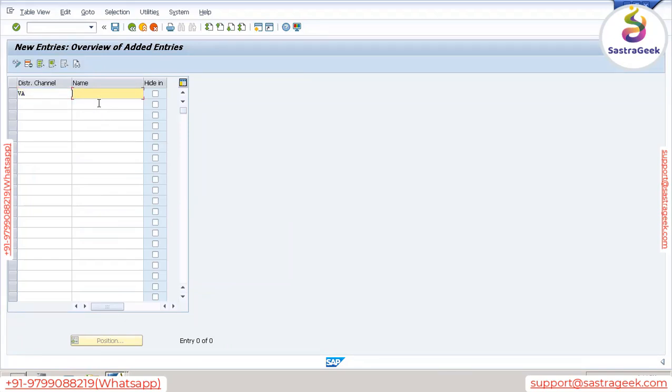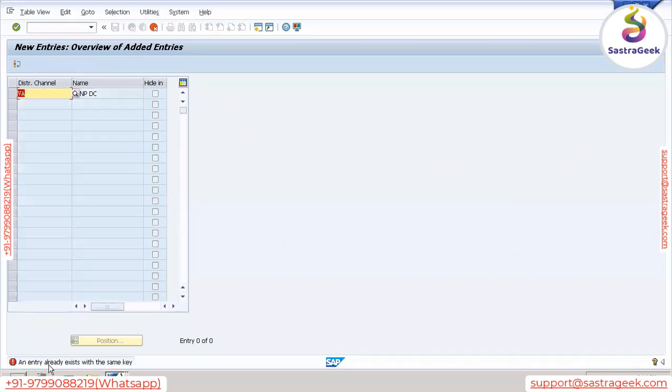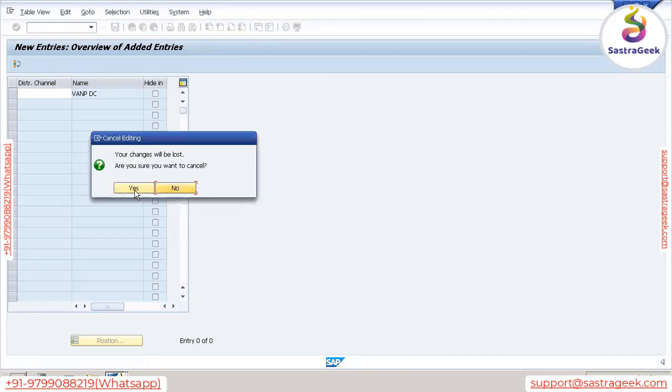VA, and here you can give the naming convention. Remember, if this name already exists, the system will not allow it. So let's try VANP distribution channel. What it says is that an entry already exists with the same key. It means that VA is already available. Just remove this, delete this, and cancel this.